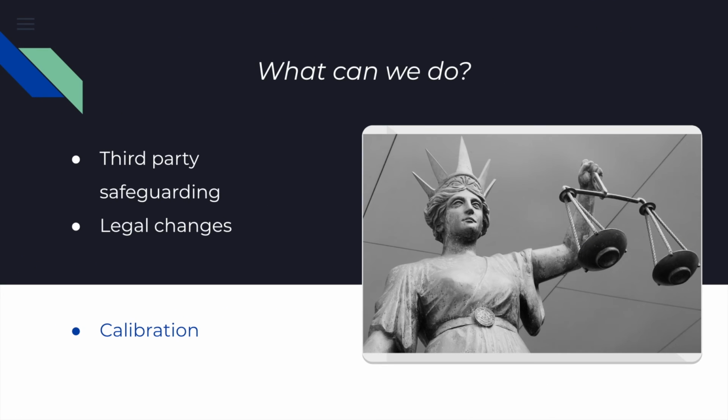Now, what are some solutions? Joseph Blass had mentioned using a third party safeguarding method in which companies do not have direct access to the collected data that would be used to develop their data sets to construct systems to prevent discrimination. The suggested method would be taking legal action.